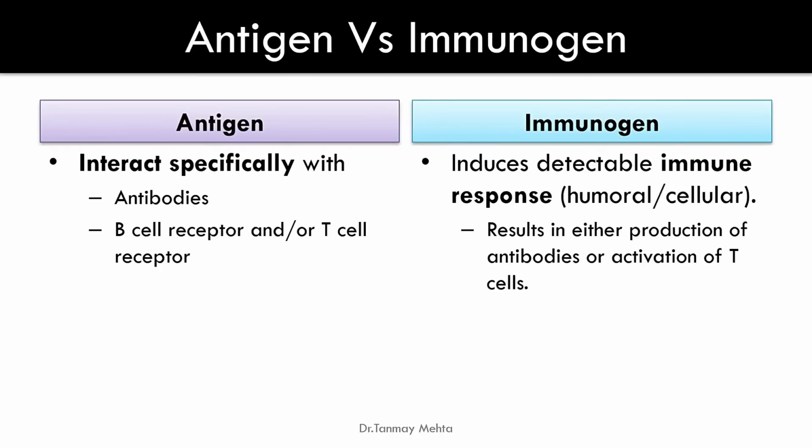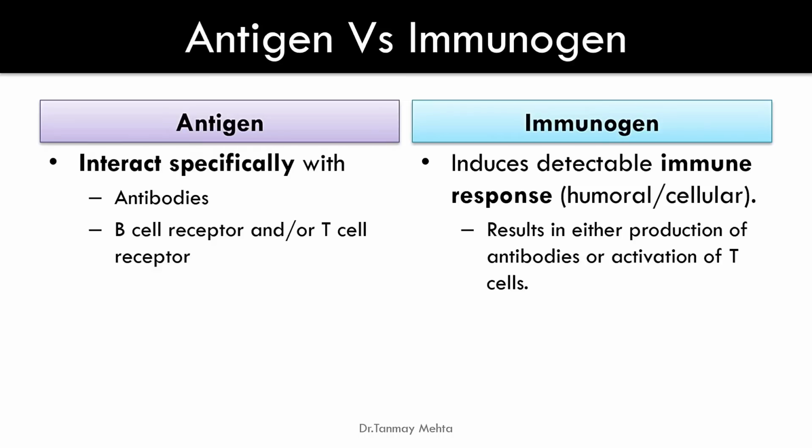Now there are two terminologies, antigen and immunogen, and some people use them synonymously, but there is a subtle difference between them. Antigen means any substance which interacts specifically with antibodies or immune cell receptors like B cell or T cell receptor. While when you say immunogen, it has a capacity to induce a detectable immune response, either humoral or cellular, which results in either production of antibody or activation of T cell.